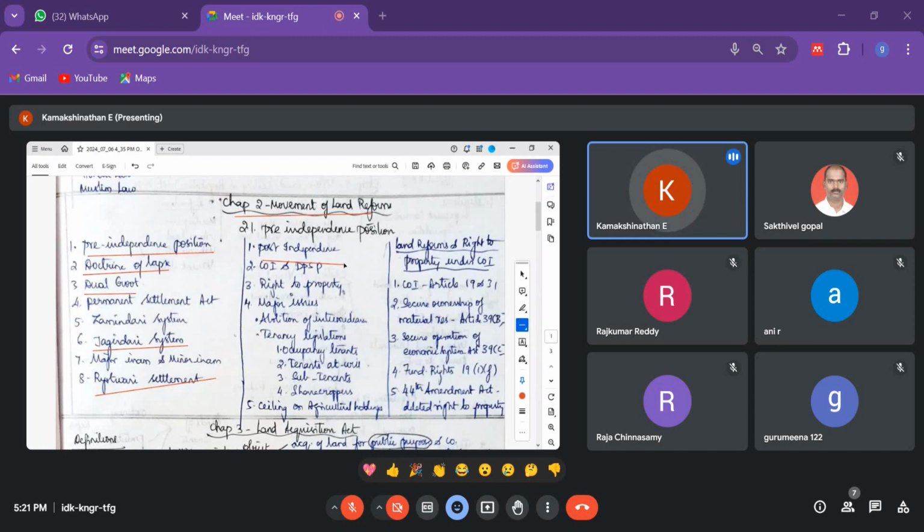So these are the various reforms brought by the Constitution of India and the Directive Principles of State Policy. In our Constitution Law 2 we have studied the Directive Principles of State Policy. There are different articles, and I will tell you the articles also. Article 19(1)(f) is there. So Article 19 and 31 are very important.